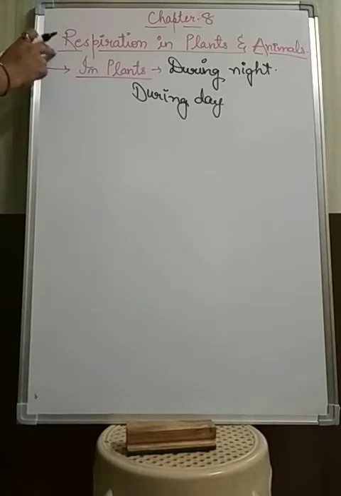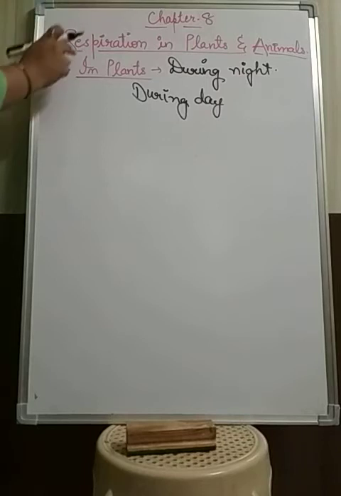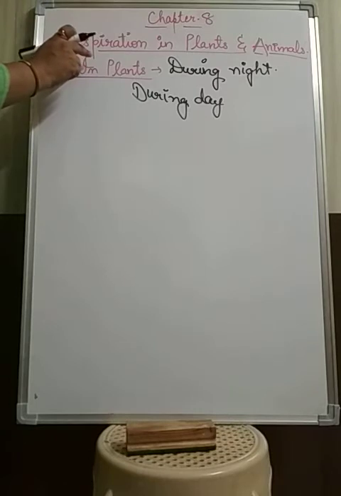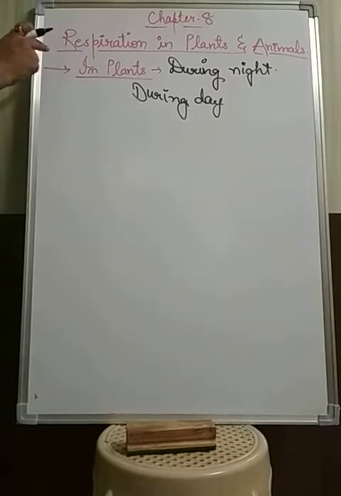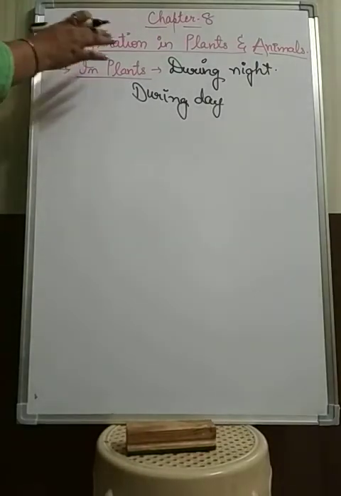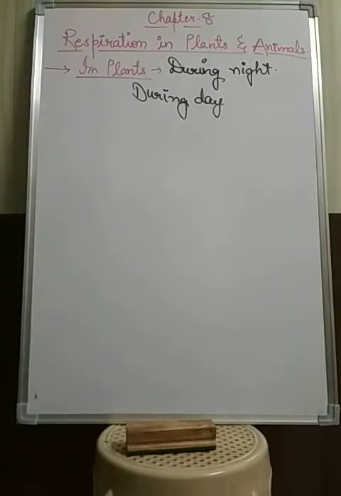I told you that in respiration, oxygen is inhaled by the organism and combines with the food, meaning an oxidation process takes place. The food gets oxidized to produce energy, and carbon dioxide is released in this process. Plants do not have a special respiratory organ, so they respire through the different parts which participate in the process of respiration. The exchange of carbon dioxide and oxygen in plants occurs through